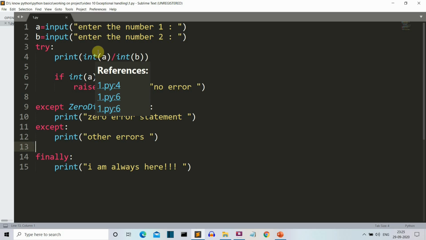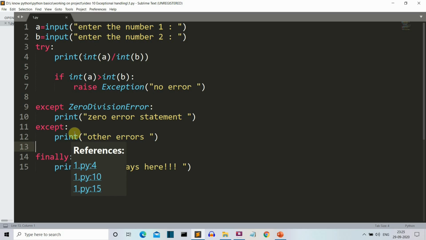And if this line doesn't work, then go to this except block. Now, as I have told you in the slide, that except block works in two ways. First is the vanilla way, this is what I call it. In this, we won't specify any type of error. We just say if this code is having an error, move to this except block.